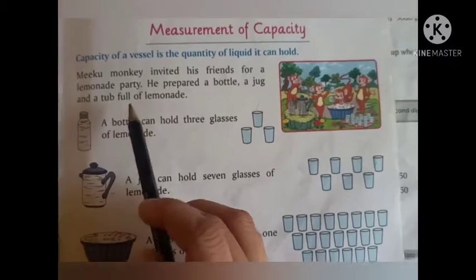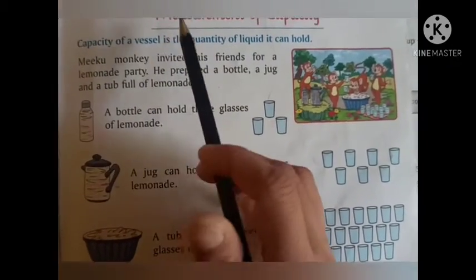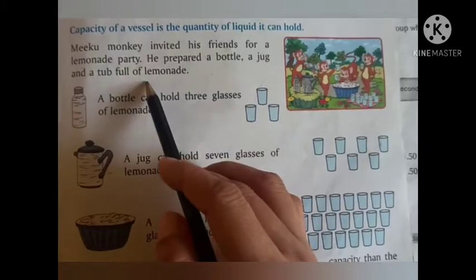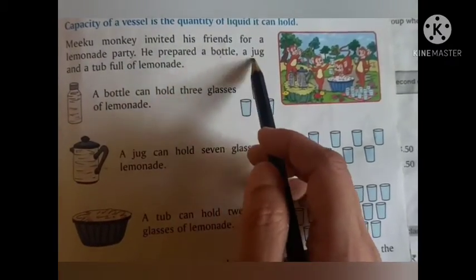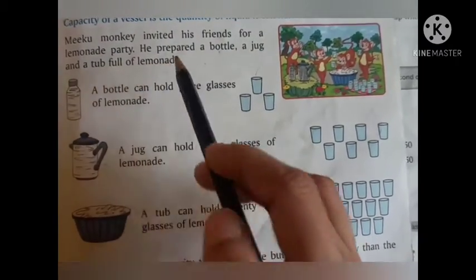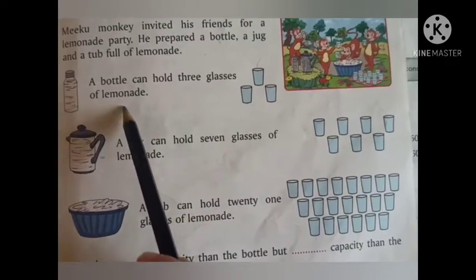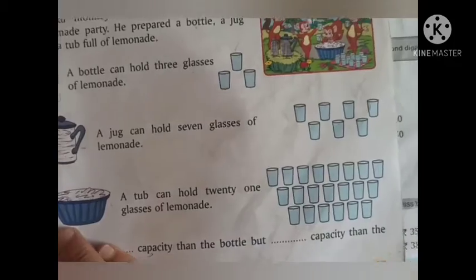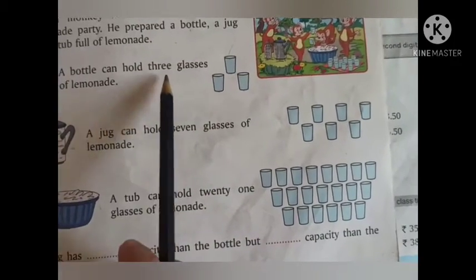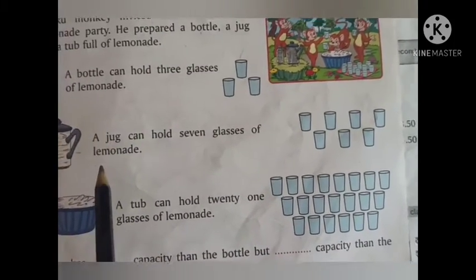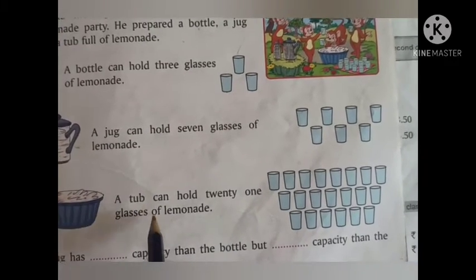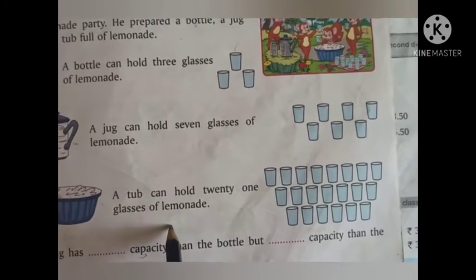So students, here you can see measurement of capacity. Miku monkey invited his friends for a lemonade party. He prepared a bottle, a jug and a tub full of lemonade. Now let us see. The bottle can hold only 3 glasses of lemonade, whereas a jug can hold 7 glasses of lemonade, and the tub can hold 21 glasses of lemonade.